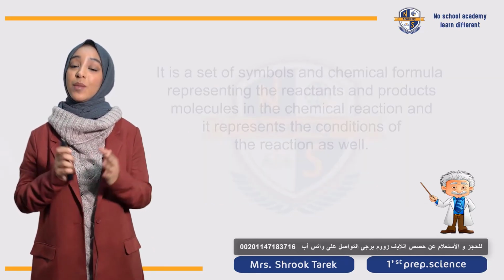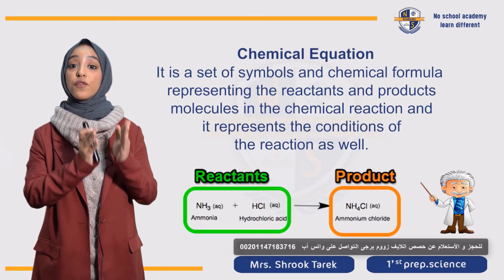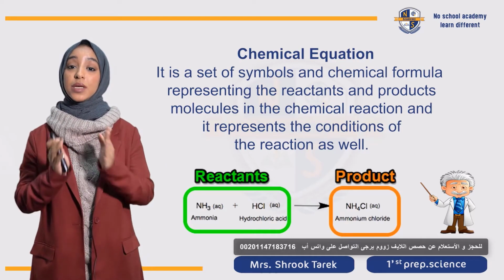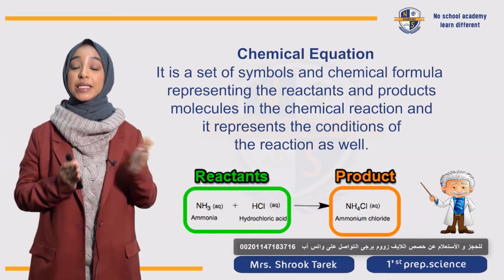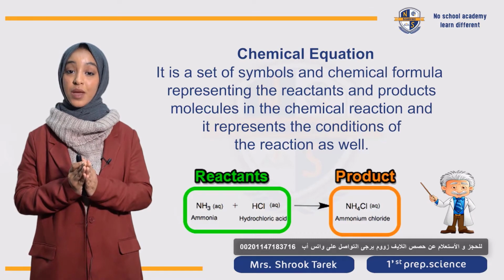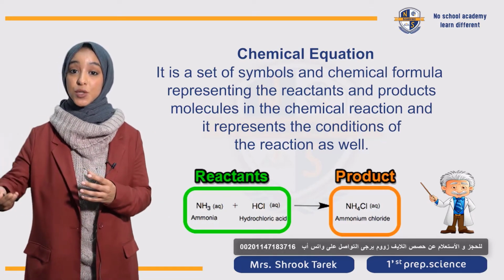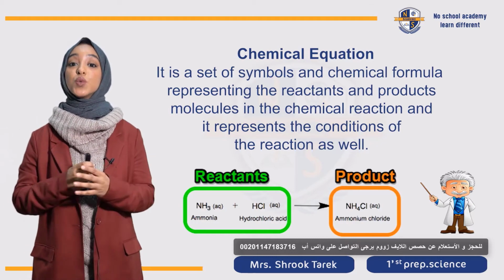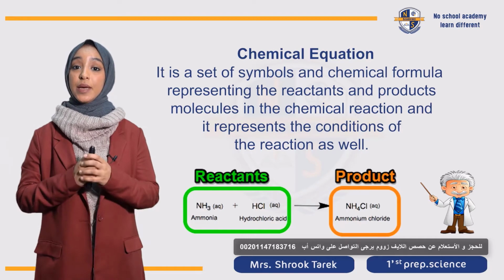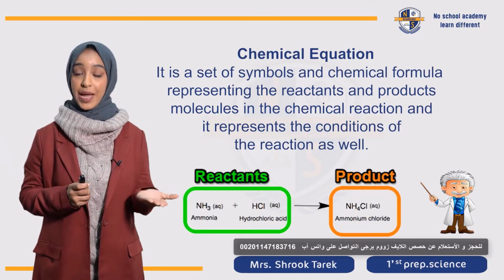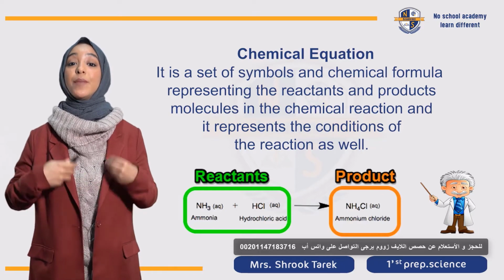طيب يعني إيه chemical equation الأول؟ Chemical equation it's a set of atoms and chemical formula. They react together to form a reactant and a product. In a chemical reaction, and as a result, a product is formed which is a new substance with completely new properties. يبقى أنا دلوقتي in chemical equation I represent the reactant and the product and also the chemical condition.